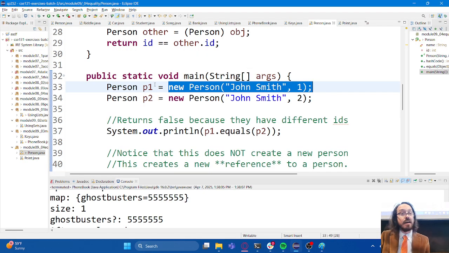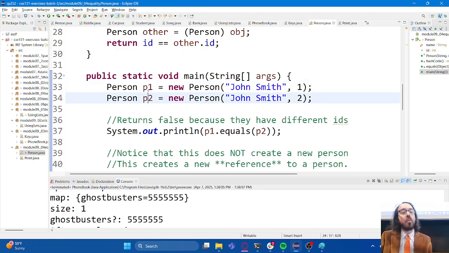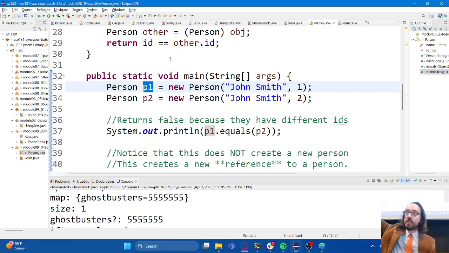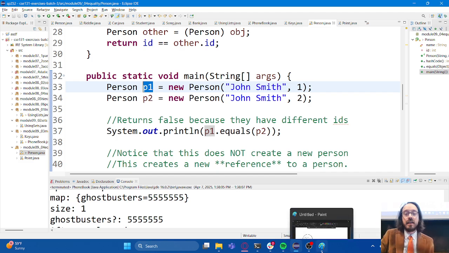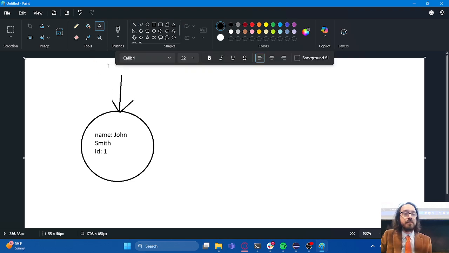The left-hand side of the equal sign is a variable declaration, but we're talking about objects here. So what this is really, P1 is what I would describe as a reference or a pointer, right? Pointing to a particular object. And the way that I represent that on my diagrams is by literally drawing an arrow to that object and labeling it P1.